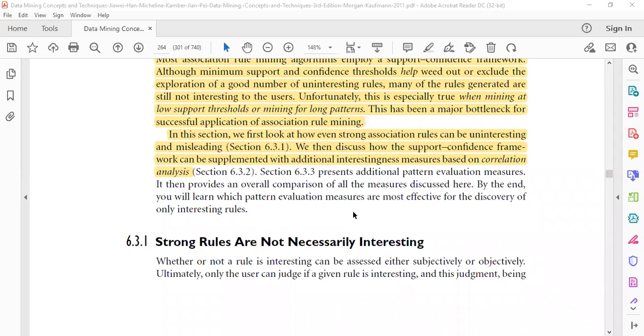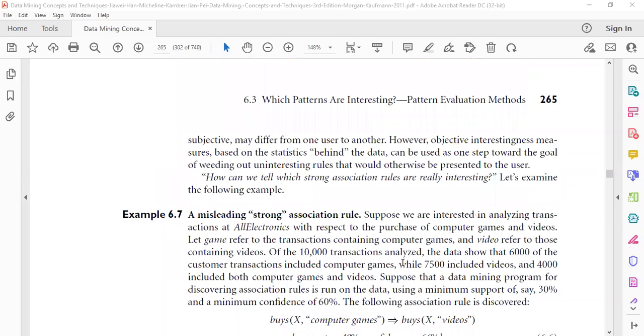Good afternoon, students. In this lecture, we'll find out whether the association rules we have found are of interest to us or not. We first look at how even strong association rules can be uninteresting and misleading. Here we can see one example.